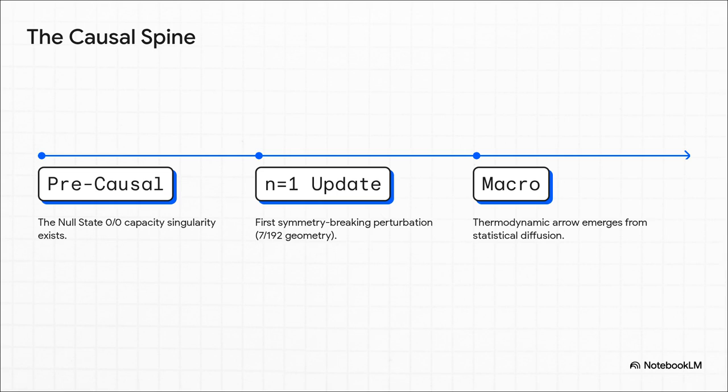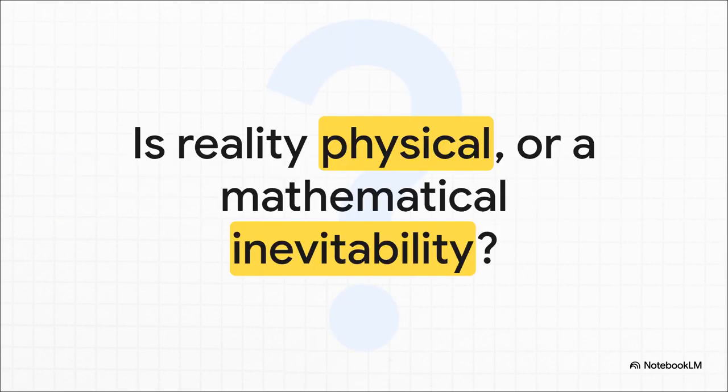I want to leave you with this final mind-bending thought to take away from this explainer today. If everything, from primordial Genesis to the one-way flow of time, is just the necessary mathematical resolution of a combinatorial state machine, is the universe actually a physical place or just a mathematical inevitability playing itself out?